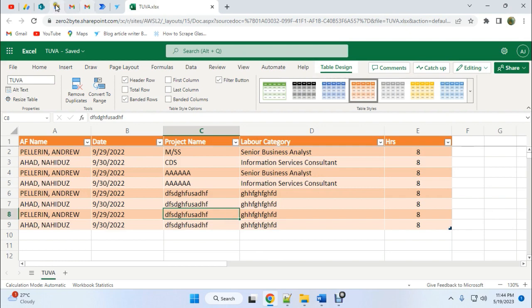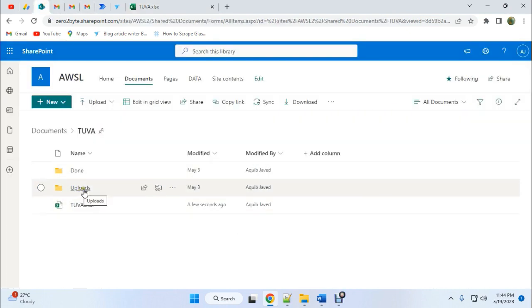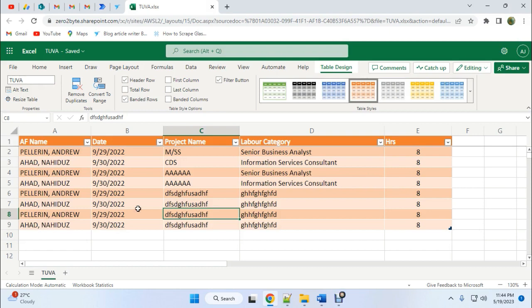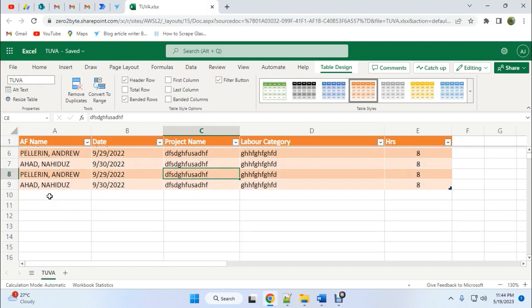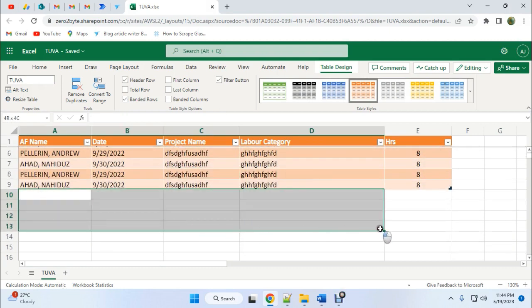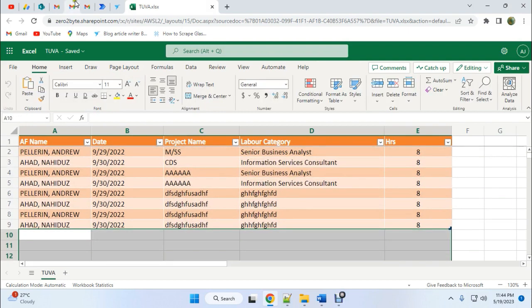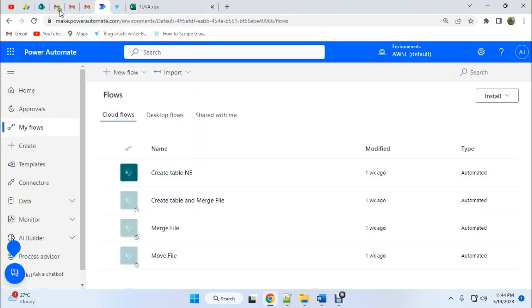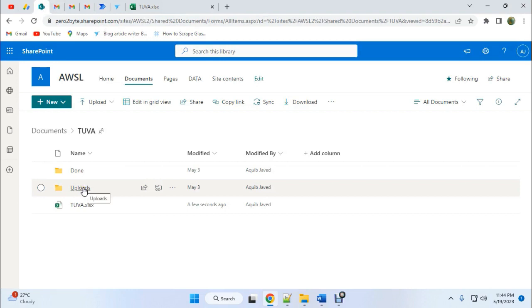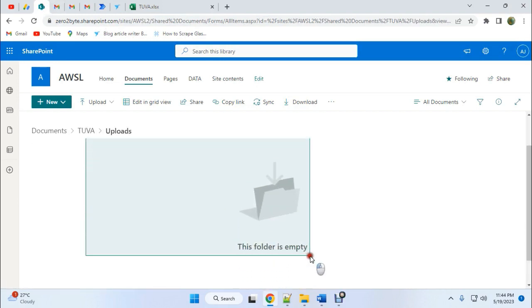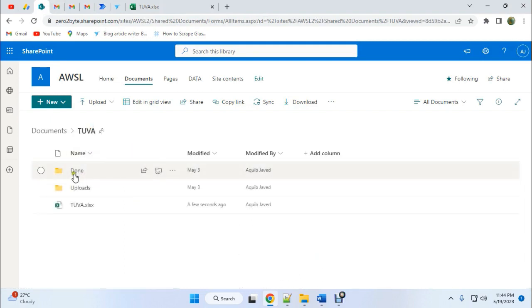When someone uploads new files in the upload folder, the new file should be merged with this master template, so new data should come here. Okay, let's go. After finishing this operation, the file should be moved into the done folder.